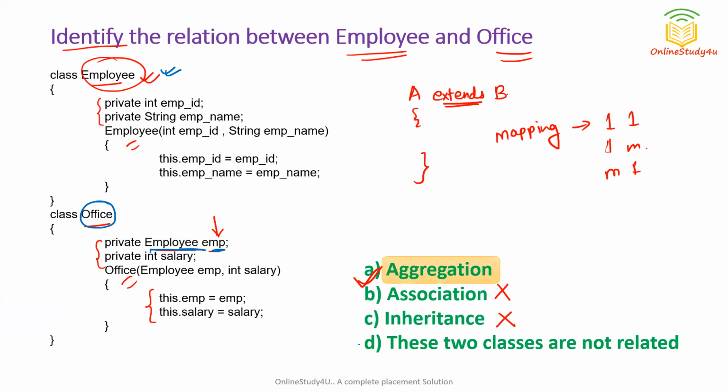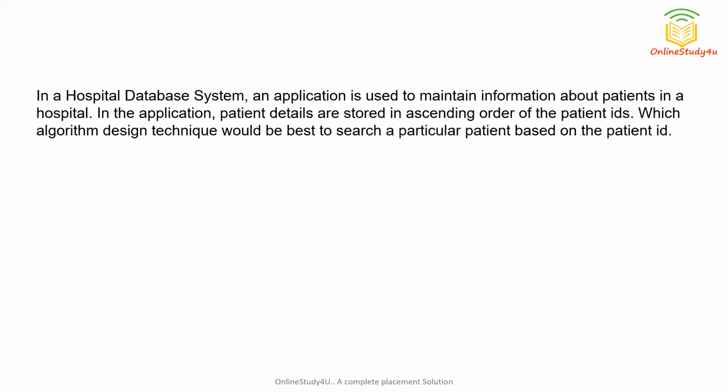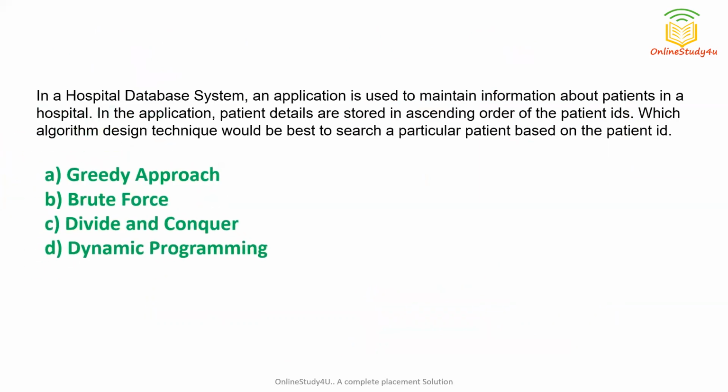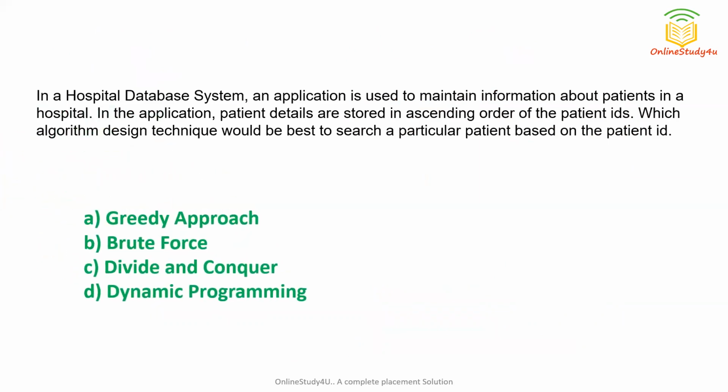The last option is also wrong, because these classes are not related. So once again, what is aggregation? If one class has the entity reference of another class, then it is known as aggregation. Be ready for the next question, and these are the options. Pause the screen and try it out.